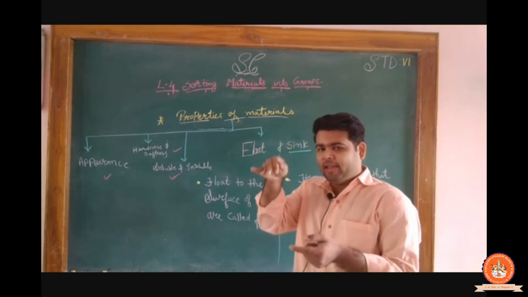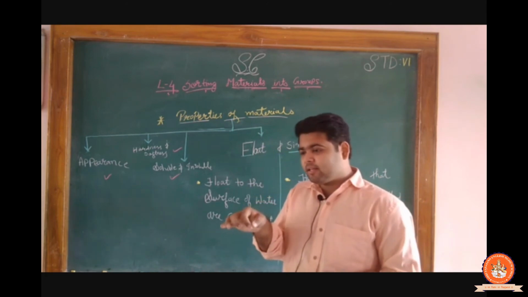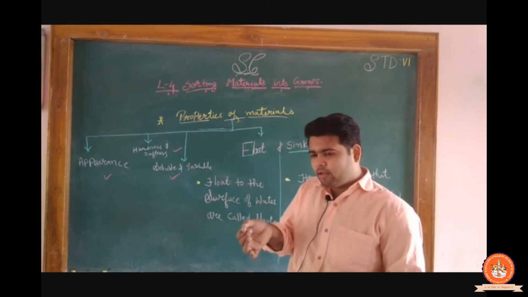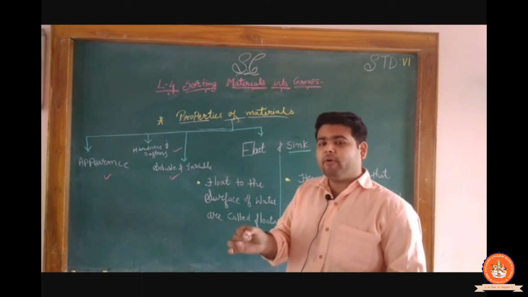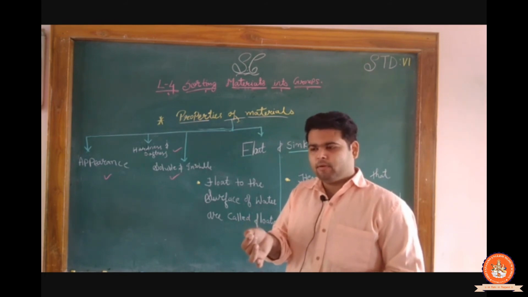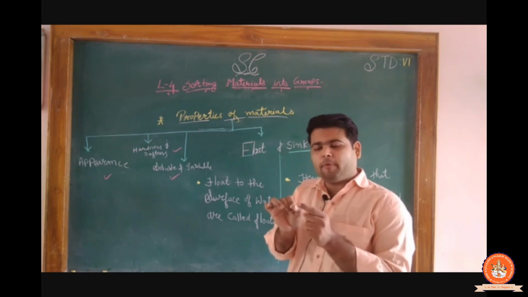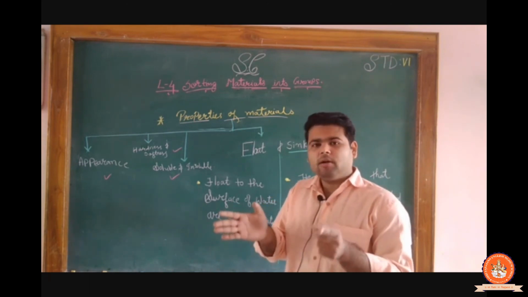Clear? And it easily sinks in the water. If we place a substance very gently without disturbing the water, it can float for a little bit of time. But if it suddenly touches a nail or the pointed portion, it just breaks the layer.